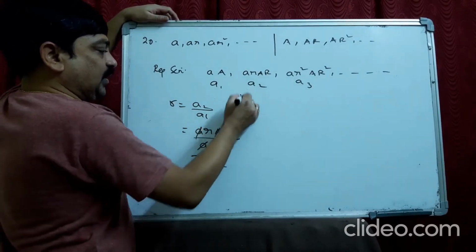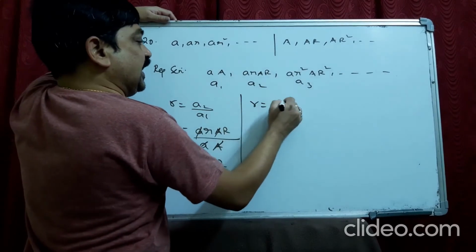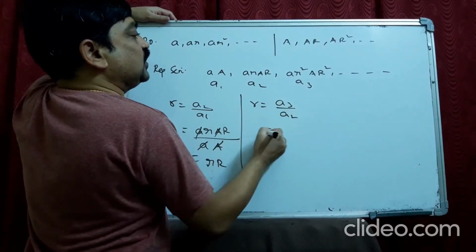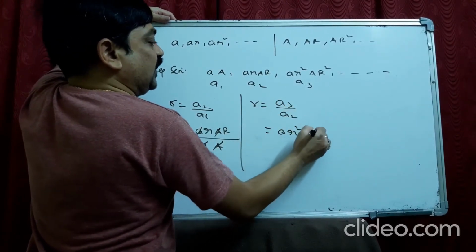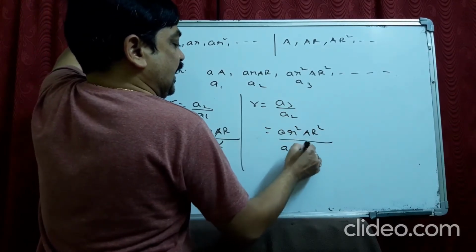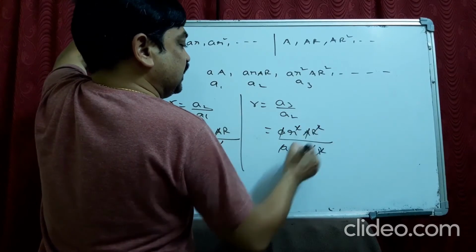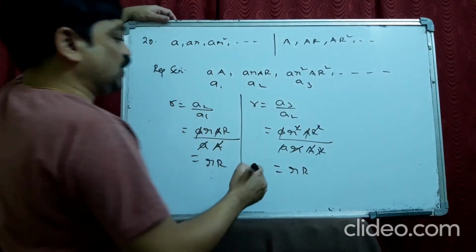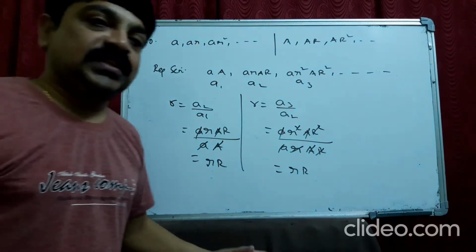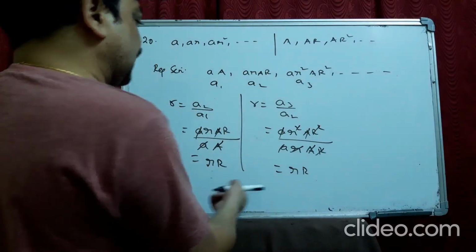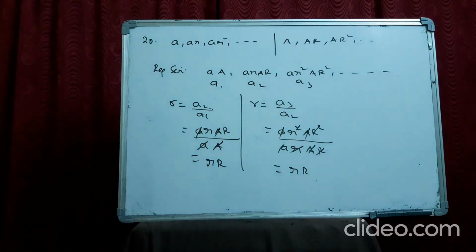You can also take A3 by A2, so AR square capital AR square by AR capital AR. You can cancel this. So the ratio is the same. The given series is in GP and the common ratio is nothing but R into capital R.